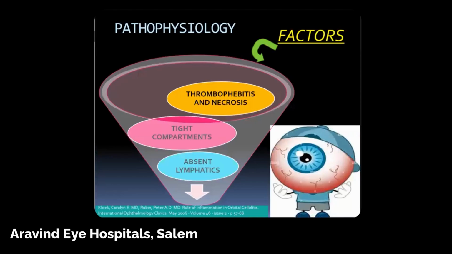So the pathophysiology of these agents: they cause an inflammatory reaction which leads to thrombophlebitis and necrosis of the tissues. They cause a tight compartment in the orbit, and because of absence of lymphatics, it leads to necrosis of the orbital tissues.